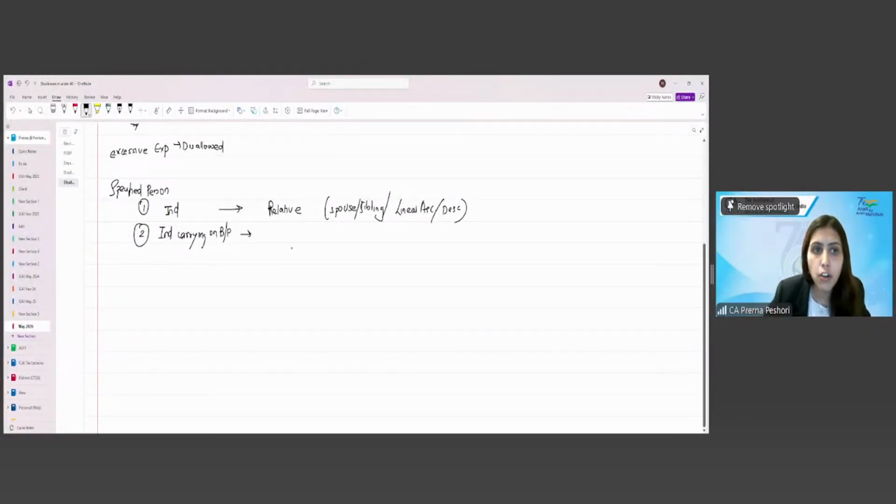So an individual carrying on business or profession having substantial interest, which is greater than 20%, in the business of the assessee, or his relative.